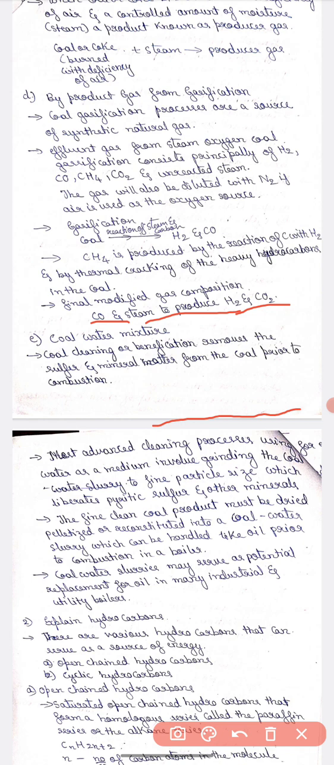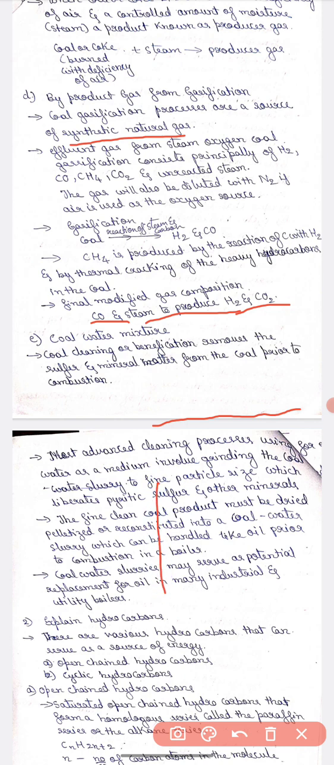So coal gasification processes are a source of synthetic natural gas. Effluent gas from steam-oxygen coal gasification consists principally of H2, CO, CH4, CO2, and unreacted steam. The gas will also be diluted with nitrogen if air is used as the oxygen source.